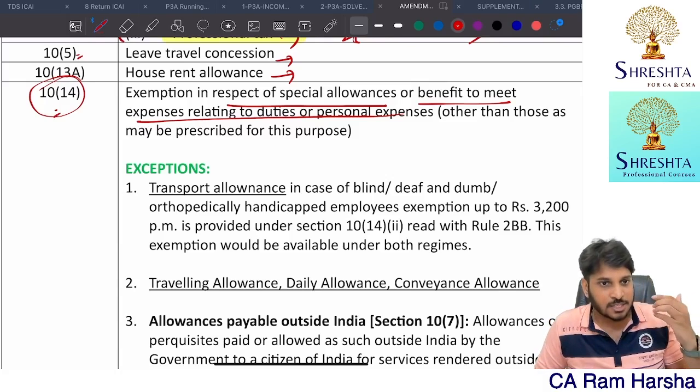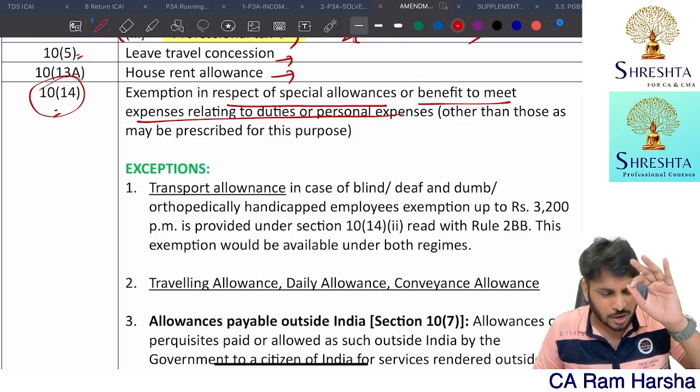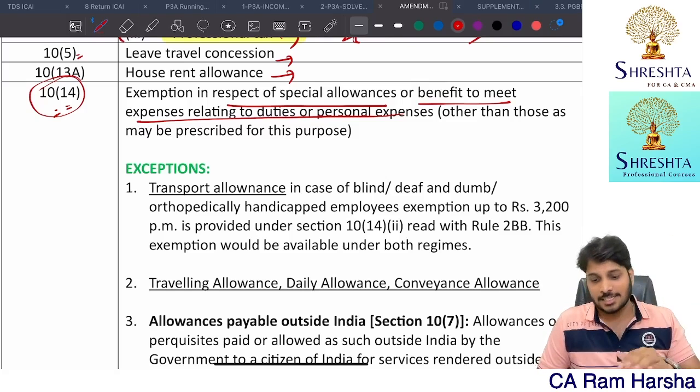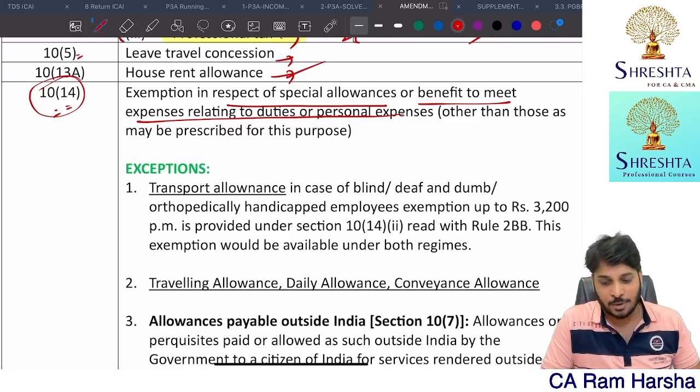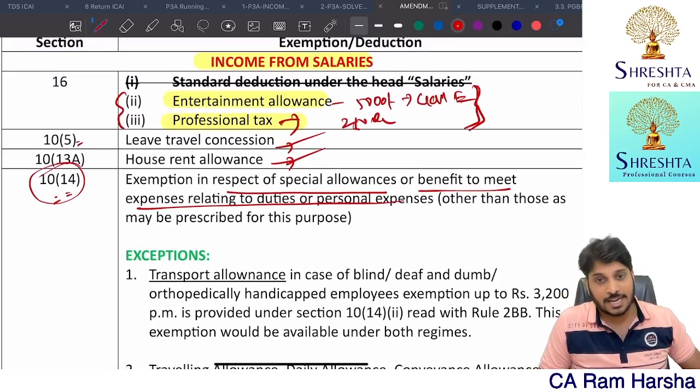Some are fully taxable, some are partly taxable. Forget about partly or fully, all that. You are not going to get exemption under 10(14) at all. You will not get exemption for these allowances. Those allowances are fully taxable. HRA is fully taxable. Leave travel benefit is fully taxable. You will not get deductions under entertainment allowance, profession tax.